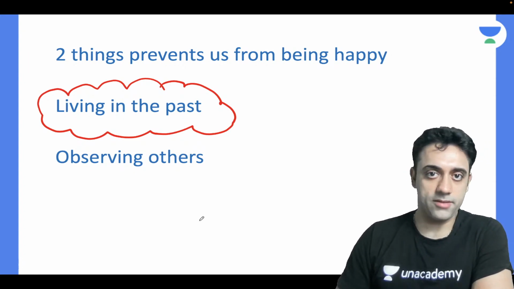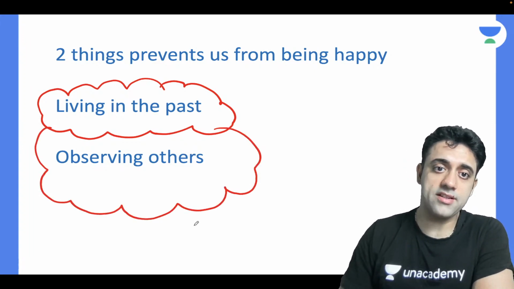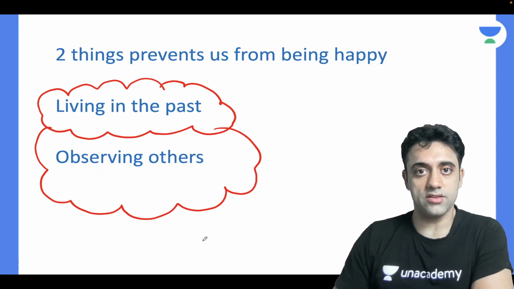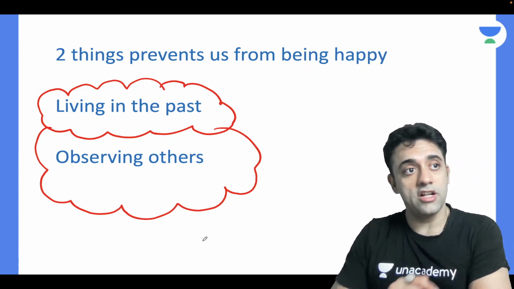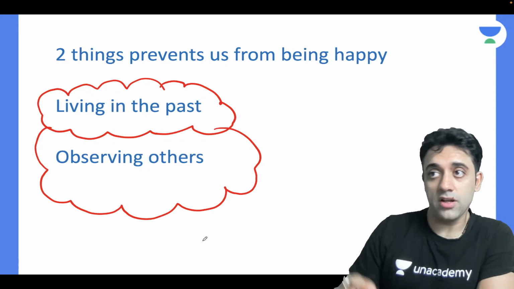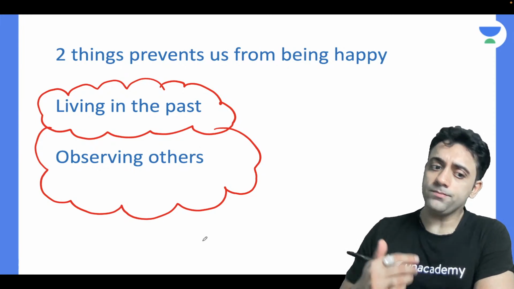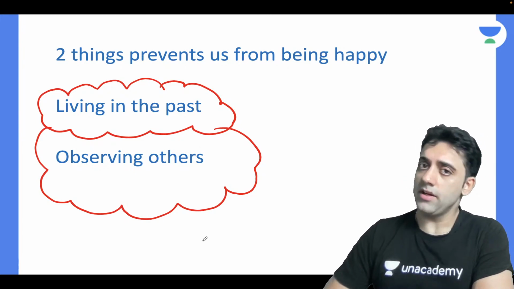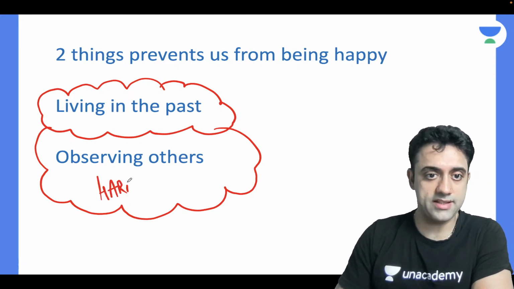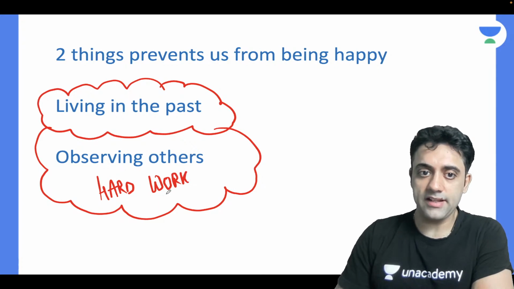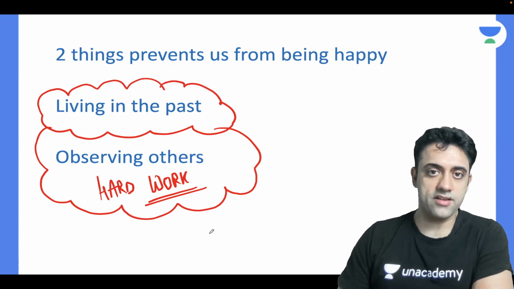So stop living in the past. And one more thing which prevents us from being happy is observing others. Oh my god, he is so rich, they have so many friends, they have two big cars, they have a top floor penthouse in a very beautiful apartment. But everyone has their own story, their own journey, and everyone has done hard work. There is a saying, the grass is always greener on the other side.